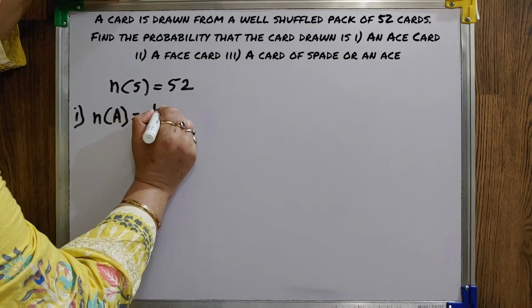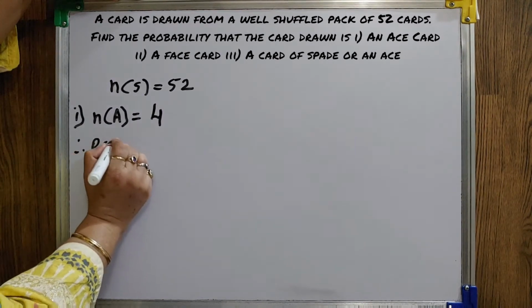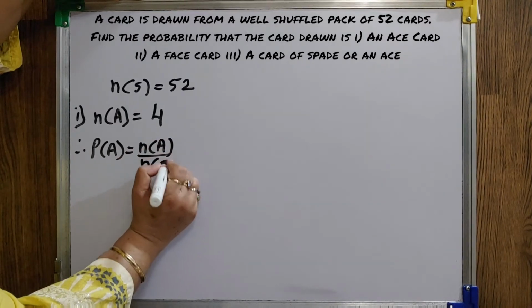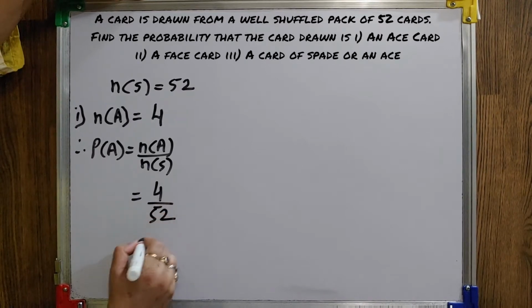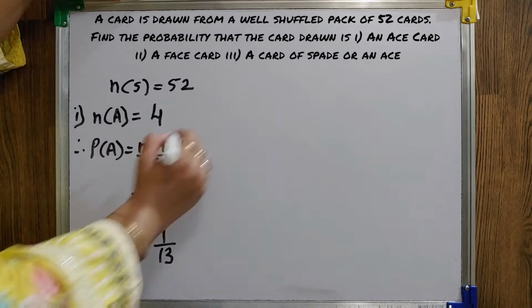So, we know that there are 4 ace cards. So, my probability, you know the formula, compulsory you have to write the formula, 4 by 52. You have to reduce, so it is 1 by 13.